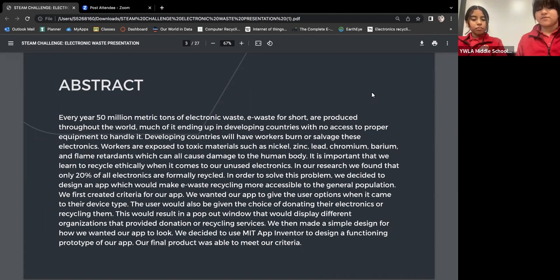We then made a simple design for how we wanted our app to look. We decided to use the MIT App Inventor to design a functioning prototype of our app. Our final product was able to meet our criteria.